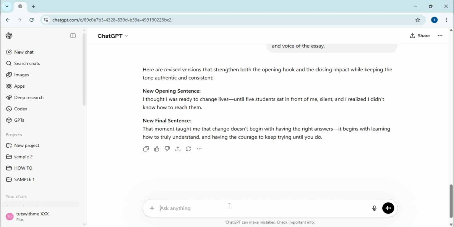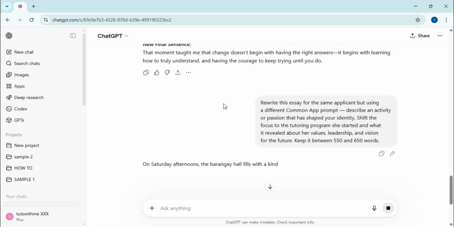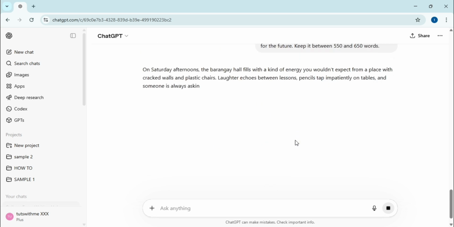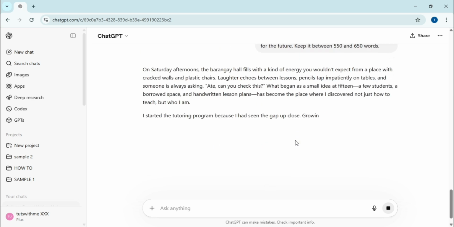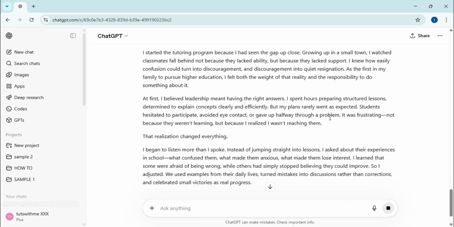Finally, I ask ChatGPT to pivot the story to fit a different prompt focused on personal identity and leadership. This allows me to see how the same core experience can be framed to highlight different strengths depending on what a specific college is looking for.